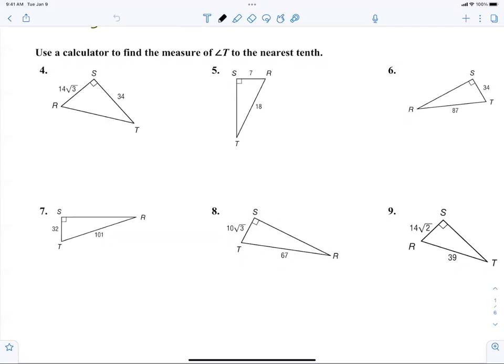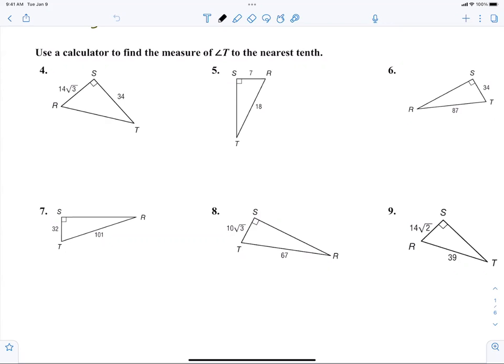And every time I wanted to know the tangent of something, I'd have to look up the answer in the back of the book, or I'd have to find cosine or sine. You'd have to look at the table in the back of the book. So I need to explain to you how you use your calculator. The calculator has all this information available, so we don't have to do that.